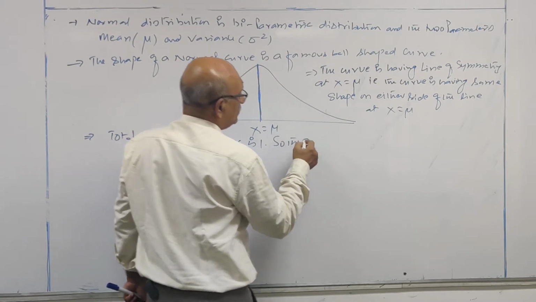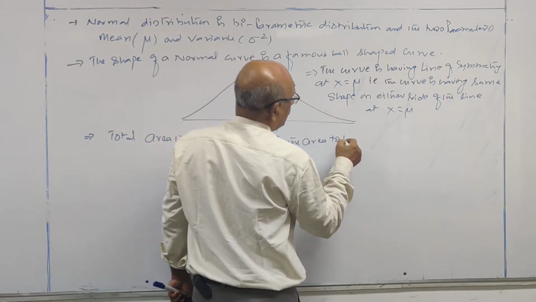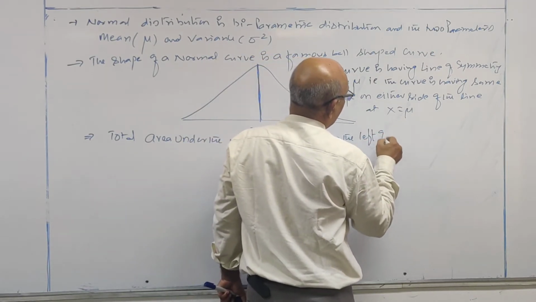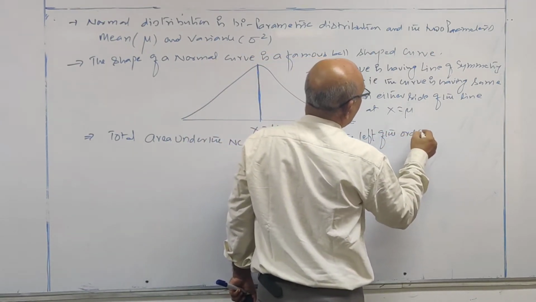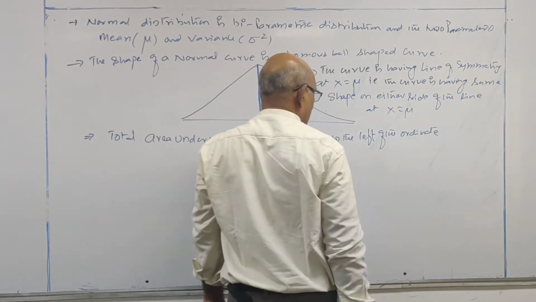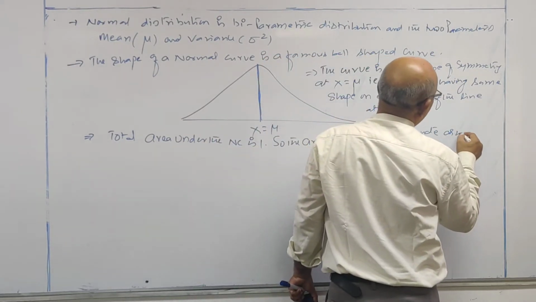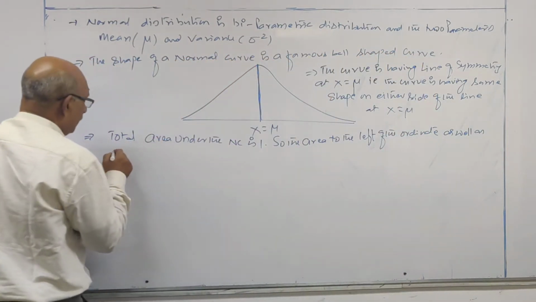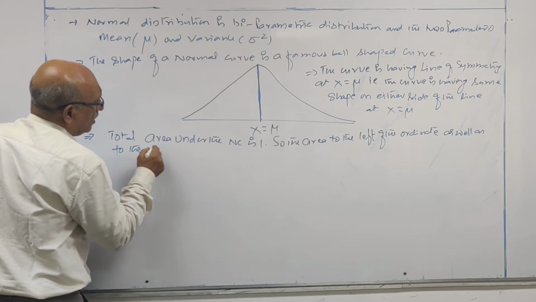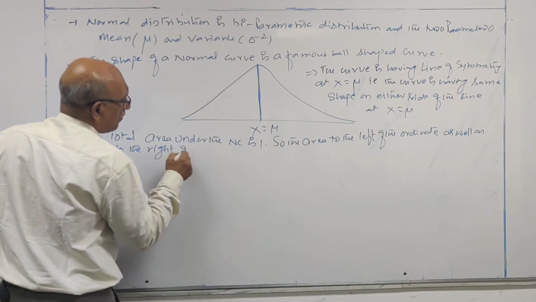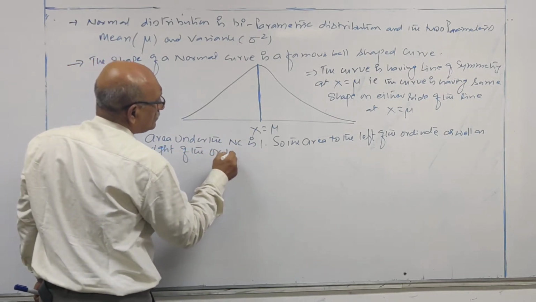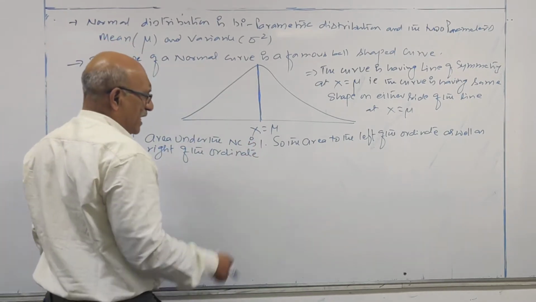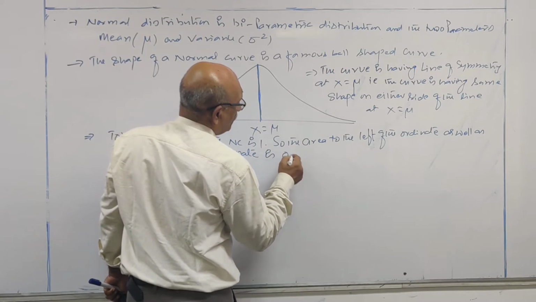So the area to the left of the ordinate as well as to the right of the ordinate is 0.5.